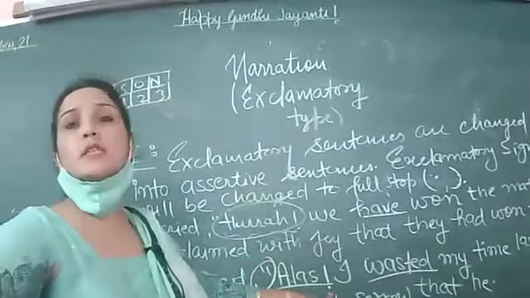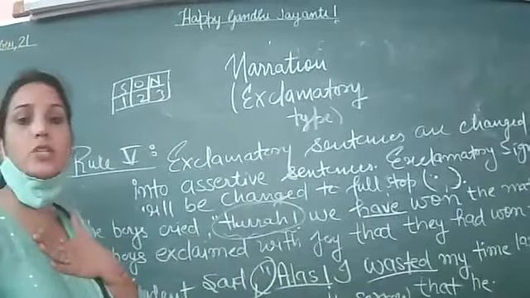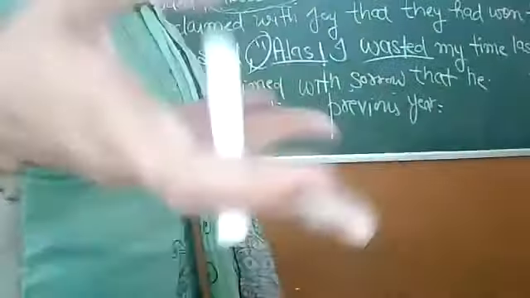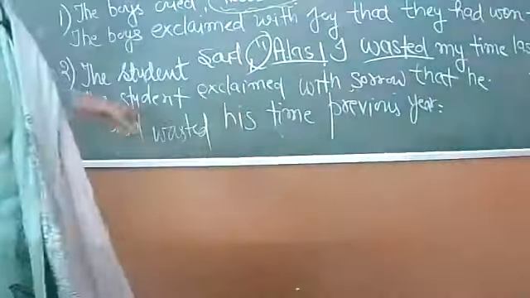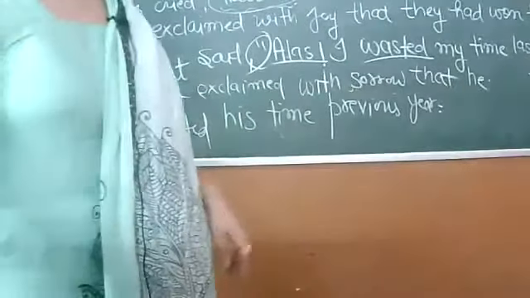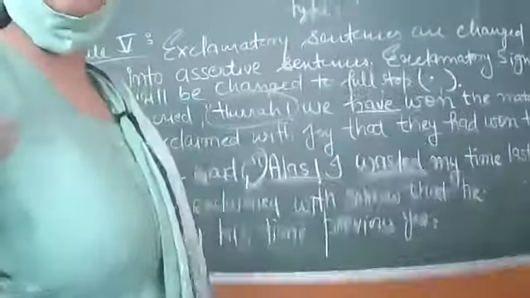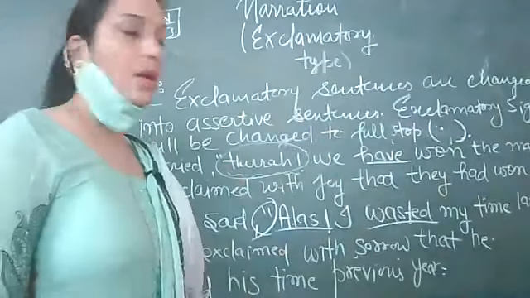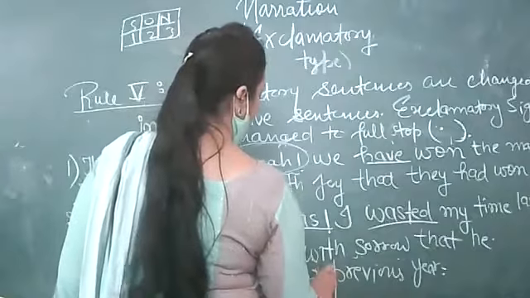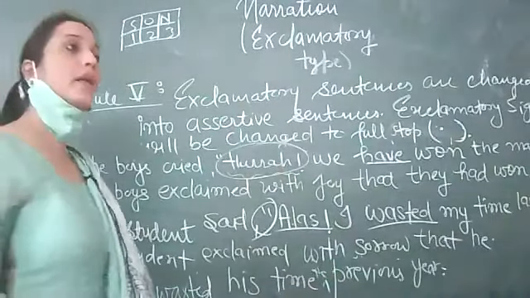So I is the first person, so it will change according to the student. So the student can be he. So the student exclaimed with sorrow that he had wasted his time the previous year. Done third. Clear?